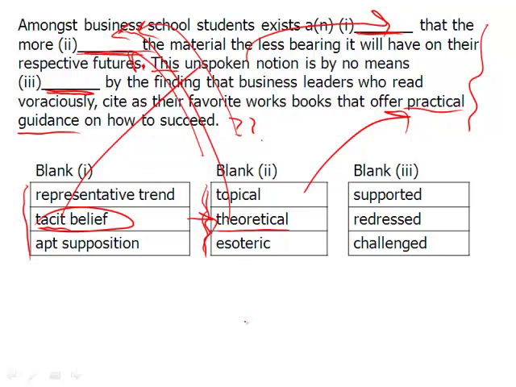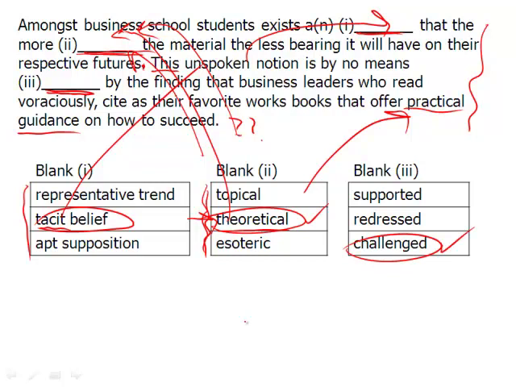So if business school students believe that theoretical books don't really have much bearing on their future, they're right, because business leaders are showing that they are really influenced by practical books, so to speak. So therefore, this notion is by no means challenged by the business leaders, and you can see that theoretical then matches up with challenged.